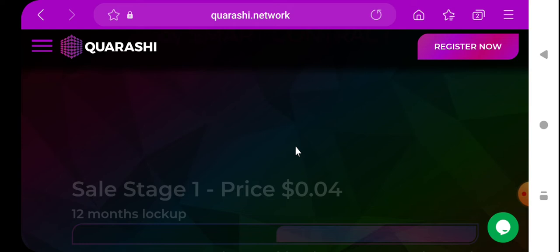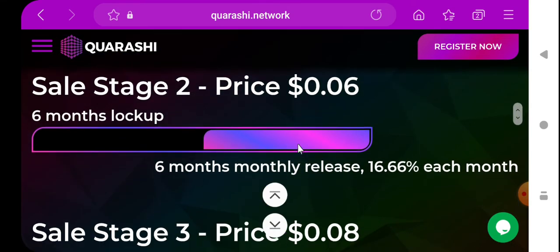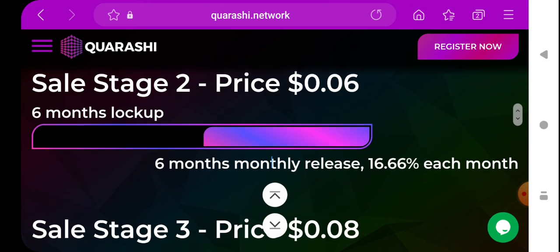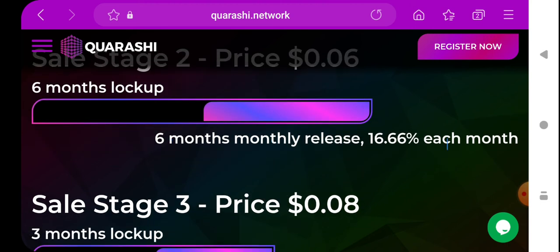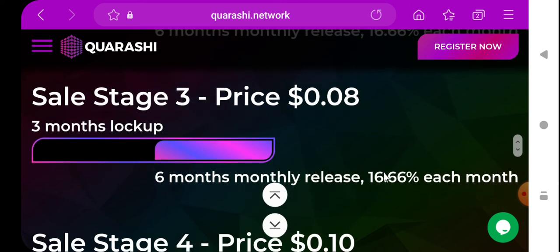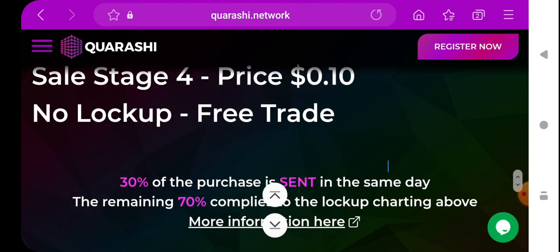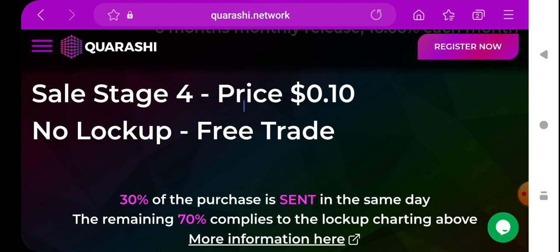Here you can see the lockup system of this token. Right now it's going to stage 2. It's a 6-month monthly release, 16.6% each month. If you purchase this token, your token will be unlocked over 6 months. After that stage 3 will have the same 6 months unlocking, and after that stage 4, the IEO, will have no lockup and it will be trading freely.